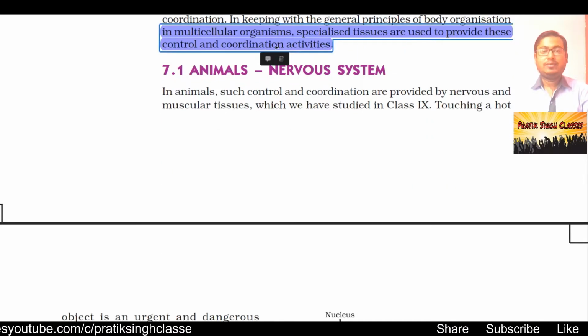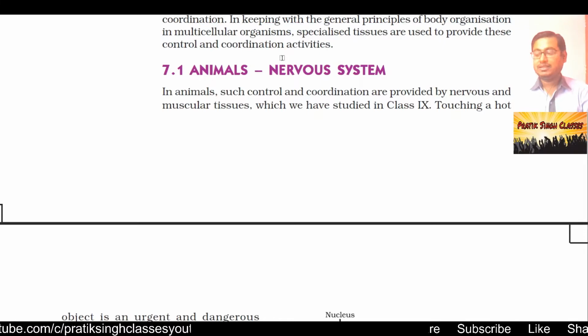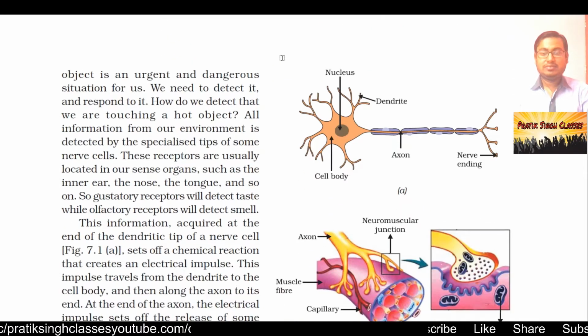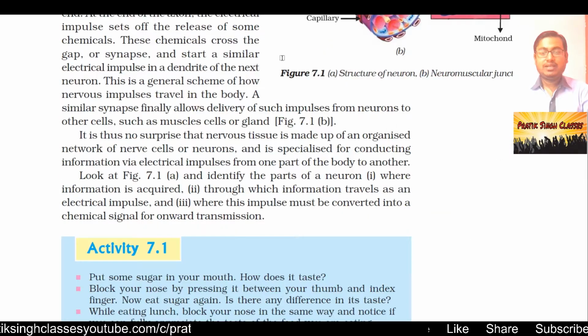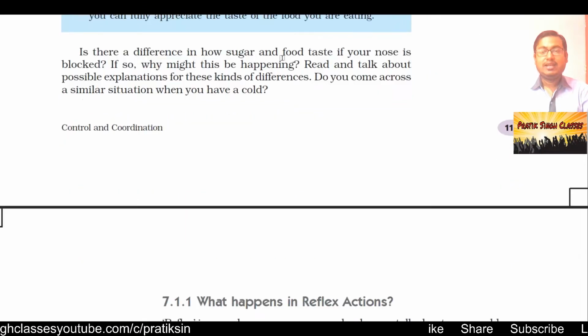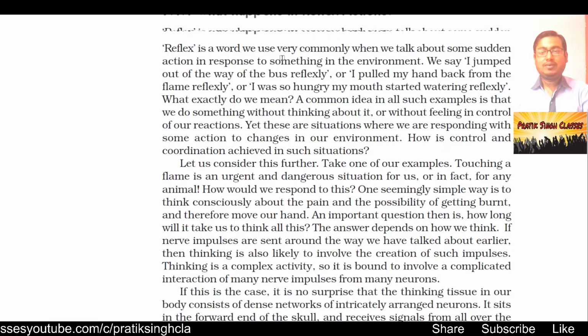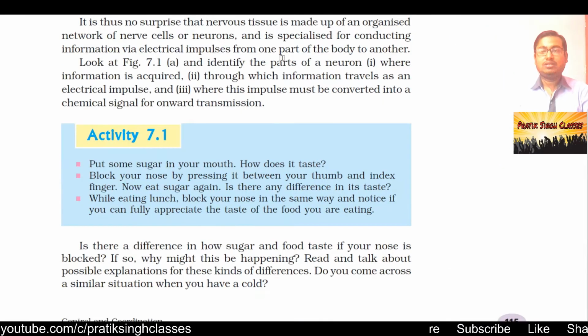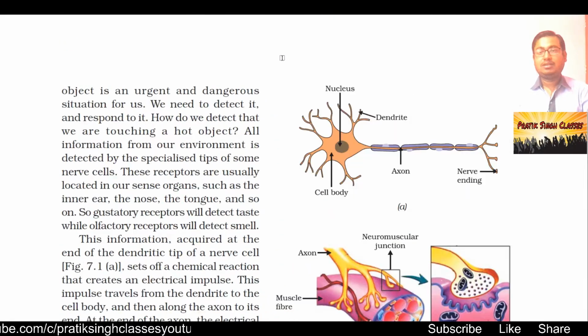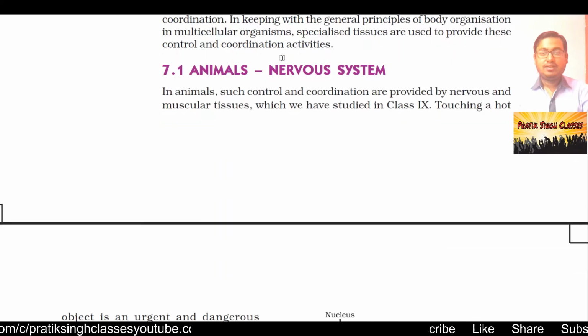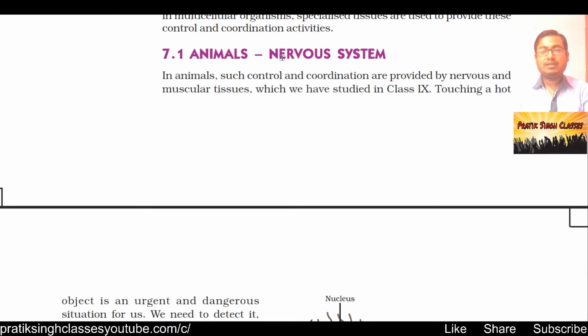How do animals react, why do they react, and the way they react, and a lot of other things we will see. When we say animals, that not only means animals but also us. We are also animals, we are also social animals. Fine. So section 7.1, animals' nervous system.